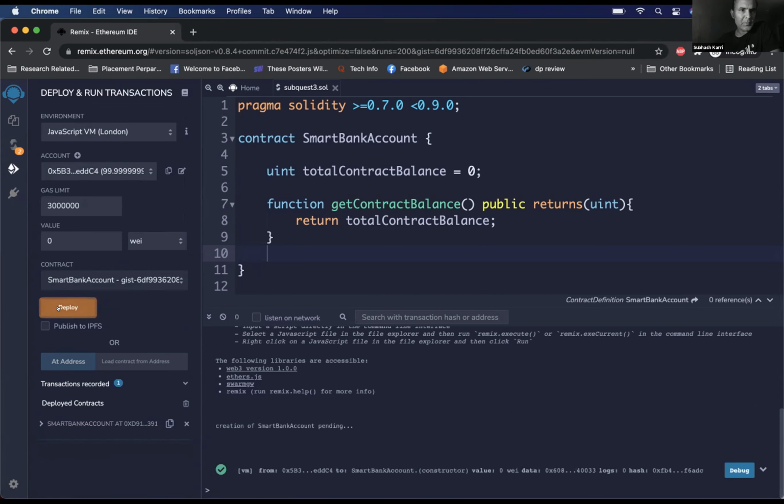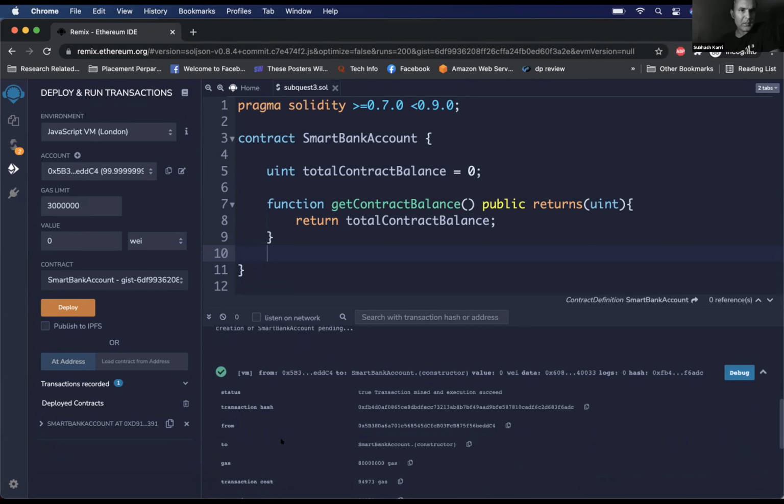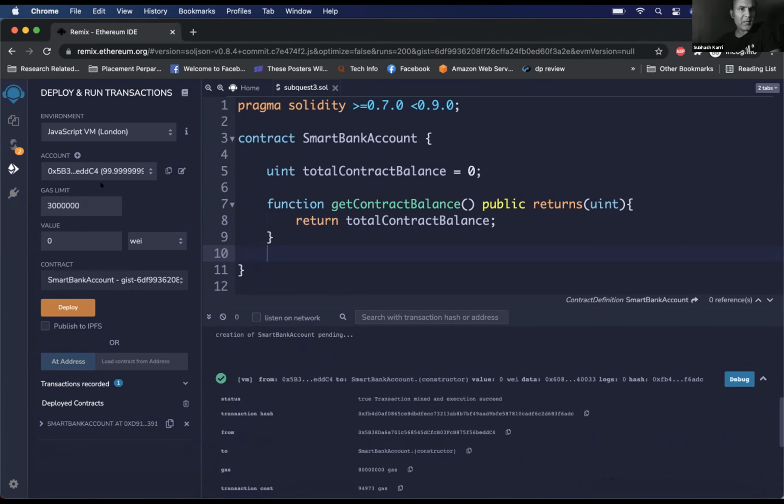Before we deploy, there are a few accounts and a gas limit. Can you quickly explain what these things are? Like there is a JavaScript VM London. Which one should I select? Sure. Let everything be default. Don't change anything other than the deploy button. Just tap on the deploy button. But I'll still explain things from the top.